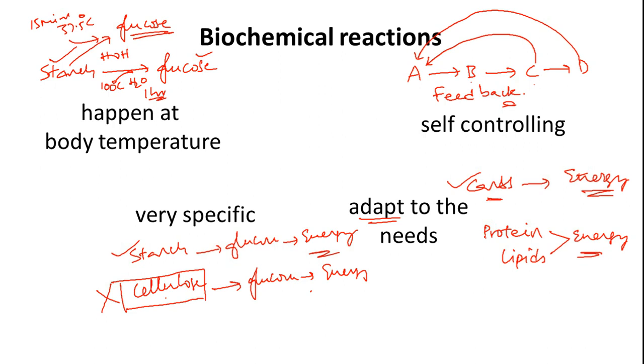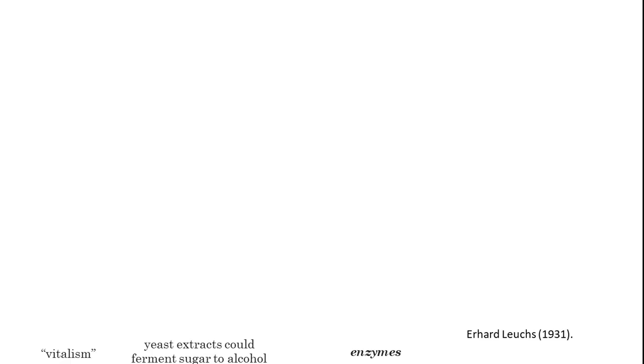The concept of enzymes evolved by inquiring into life events, keeping in mind all these four: the reactions happen at room temperature, they are controllable, they are specific, and they adapt to the needs. These are the four guiding principles at the back of their mind to inquire into life events, which ultimately led us to the concept of enzymes. This is the way the enzymes component evolved.